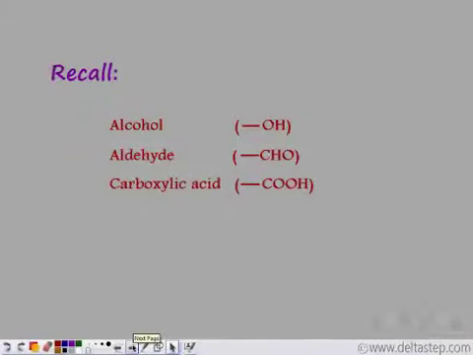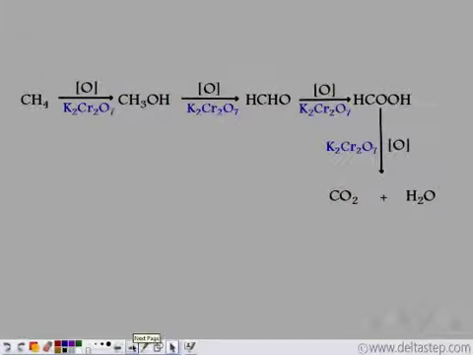Recall the three functional groups: alcohol, identified by the presence of OH; aldehyde, identified by a CHO group; and carboxylic acid, identified by a COOH group. We know the slow combustion of alkanes in the presence of a catalyst, potassium dichromate, gives the alcohol, then the corresponding aldehyde, then the corresponding carboxylic acid, and finally the combustion of carboxylic acid gives carbon dioxide and water.